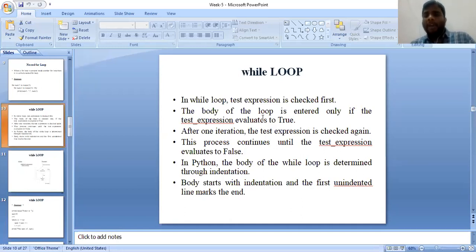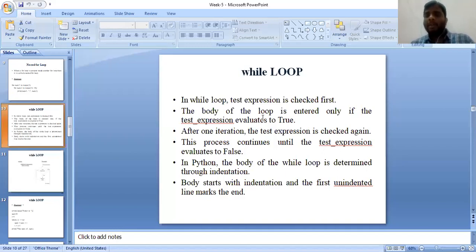After completing one iteration, the test expression is checked once again. In this while loop, the process is: first it checks the while condition. If the while condition is true, then it enters into the body of while. If the while condition is false, it exits out of the loop.